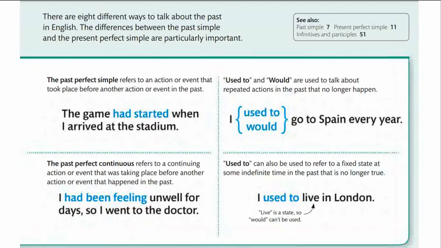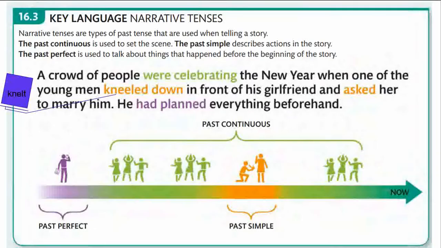Let us proceed further and now compile all the tenses and see how it is constructed. The key language narrative tenses, these are the tenses you need to use for story writing or essay writing, paragraph writing. Let us understand which tense to use and why. The narrative tenses are the types of past tense that are used when telling a story.